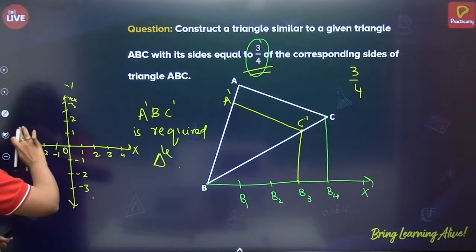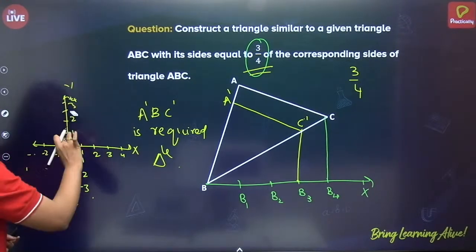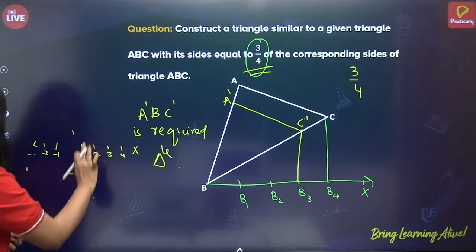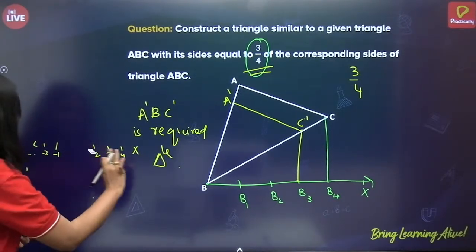I'm erasing this, okay, because this is not exactly the syllabus. This is just an extra thing. So let me erase this.